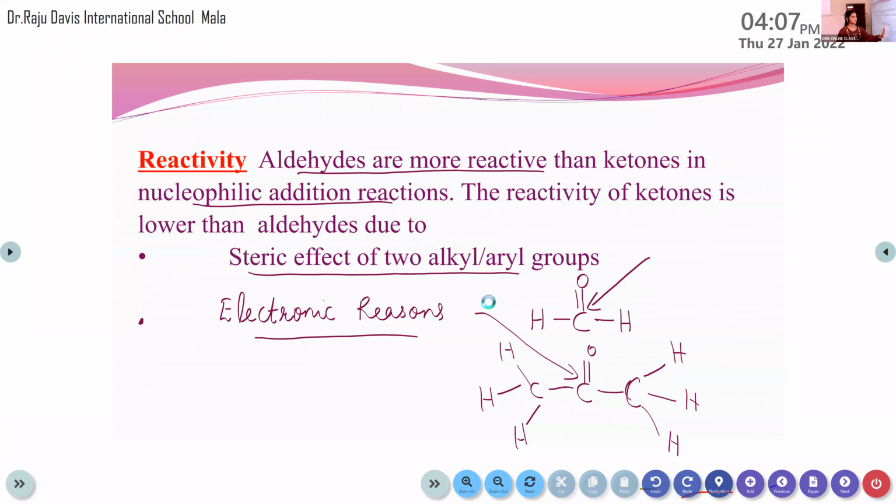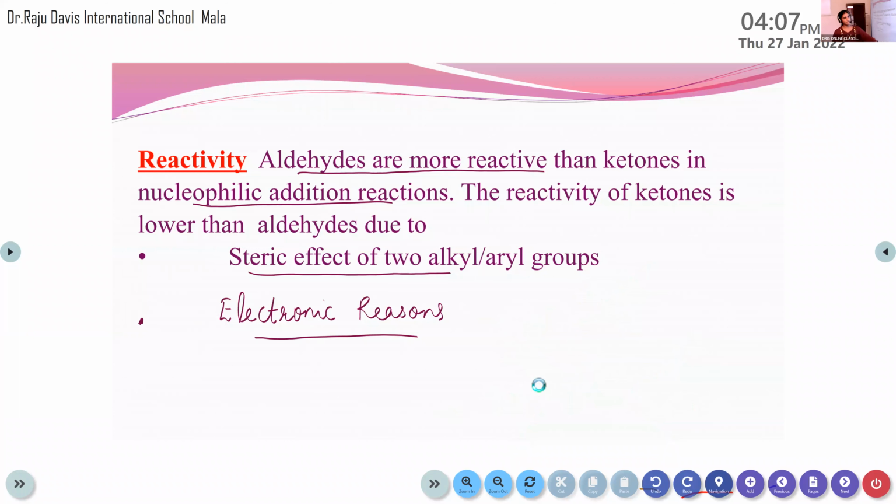Then the second reason, the electronic reason, means that aldehydes have more reactivity towards the nucleophilic addition reaction compared to ketones, because hydrogen is present in aldehydes. In ketones, the alkyl groups reduce the tendency for nucleophilic addition. So these are the two reasons for the lower reactivity of ketones compared to aldehydes.